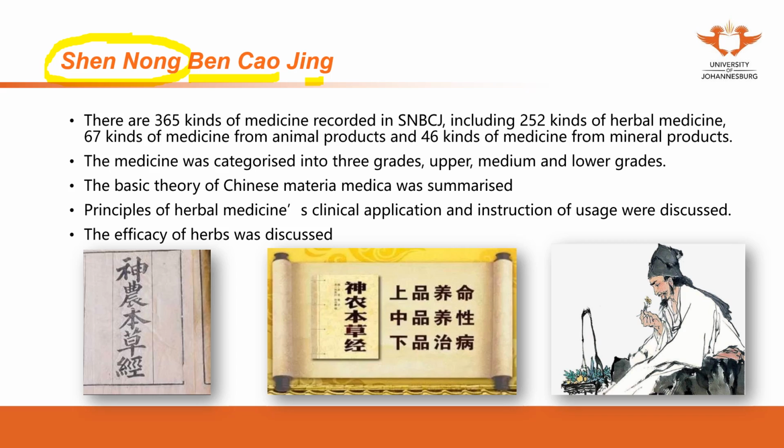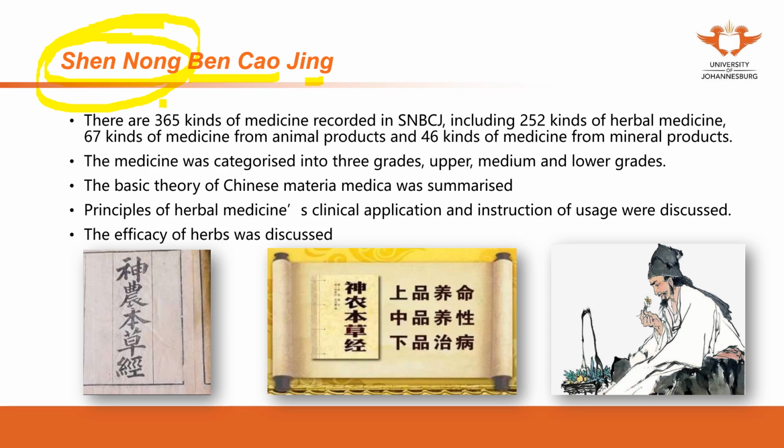Same as Huangdi Neijing, we agree that this book was not actually written by Shennong, as he is a figure in the legends. This book is the earliest medical monograph on herbal medicine.